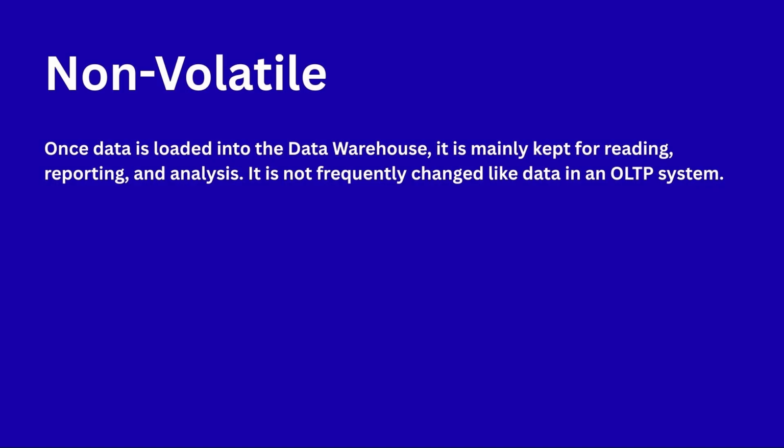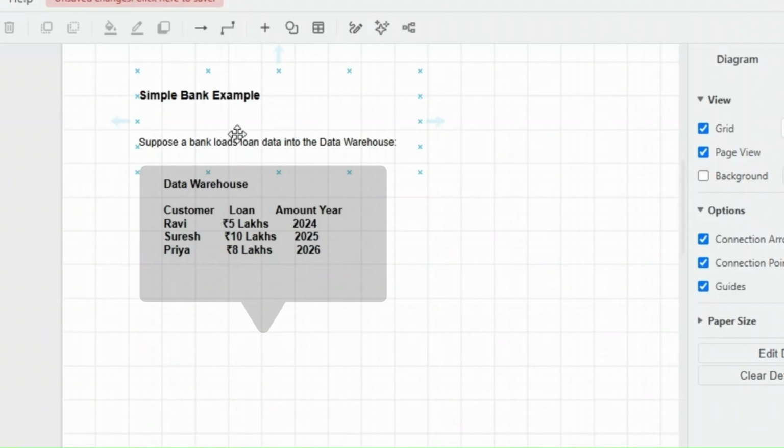An OLTP system is like different data sources with raw data, like SAP data sources, .NET data sources, Excel data sources. That is all OLTP. So every day there are transactions and activity. The customer data will be changed in OLTP. A simple example I'm taking is a bank example. The bank has loan data. The bank loads loan data into the data warehouse. In this box, we have the data warehouse. My data will be stored in the data warehouse.